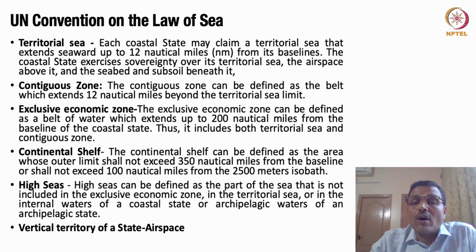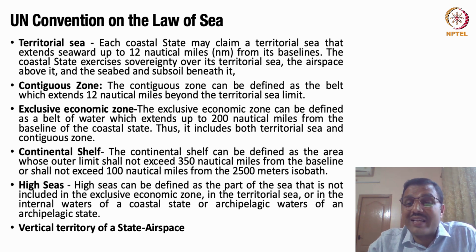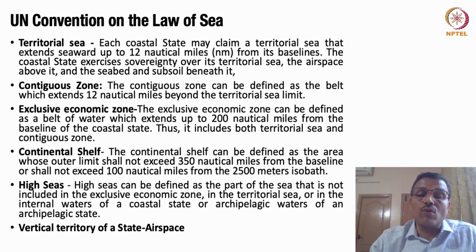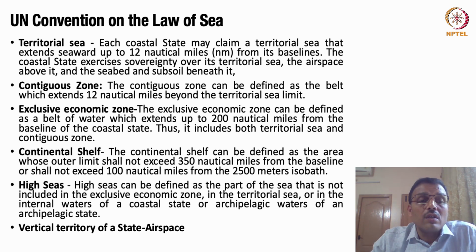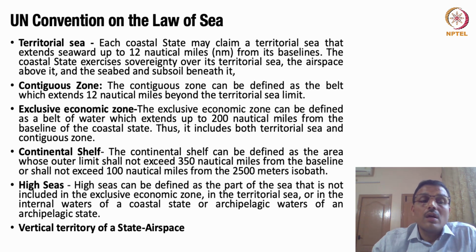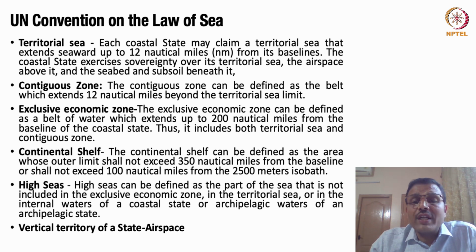Then you have the exclusive economic zone, friends. It's a belt of water extending up to 200 nautical miles from the baseline of the coastal state. Please note, 200 nautical miles includes the territorial sea and contiguous zone, and this is where the coastal state has the economic right to do fishing, mining, oil exploration, and marine research. The coastal state has this jurisdiction to protect 200 nautical miles for preservation and conservation of natural resources and the marine environment.